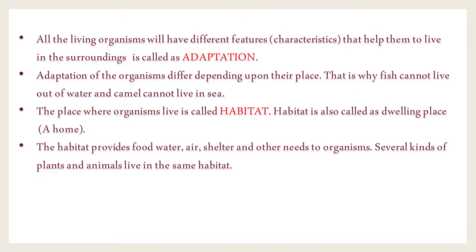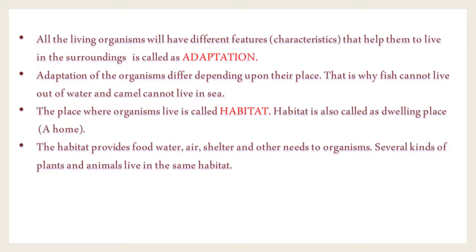Correct, children? The place where organisms live is called a habitat. Already we have discussed this in the previous slide. So what do you mean by habitat? The natural home or environment of an animal, plant or other organism is called a habitat.